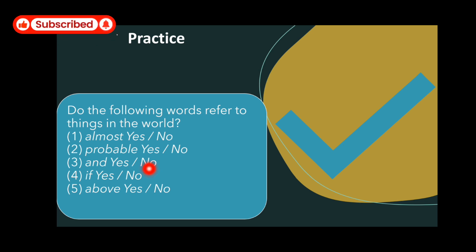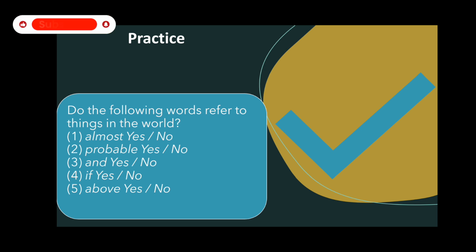So we have another word or expression that is and. Okay? And is a word, an expression. It has meaning, it has sense, but it does not refer to anything in the world. And if yes is also an expression, right?